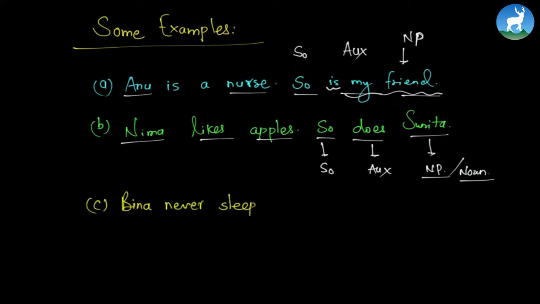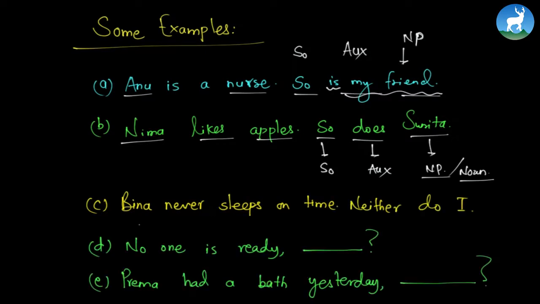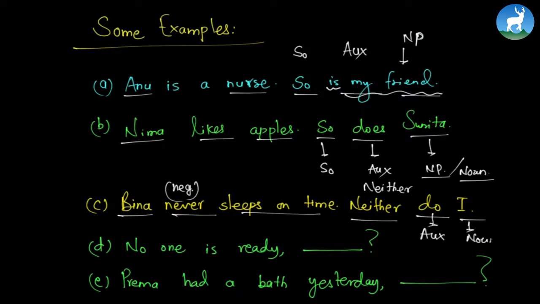Beena never sleeps on time. Neither do I. Alright, these are three more examples. Beena never sleeps on time. Now, "never" is what makes the sentence negative. The answer is "neither." We have a "neither," we have an auxiliary "do," and finally a noun or a pronoun in this case. Correct?